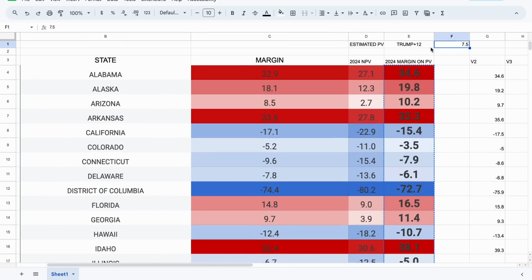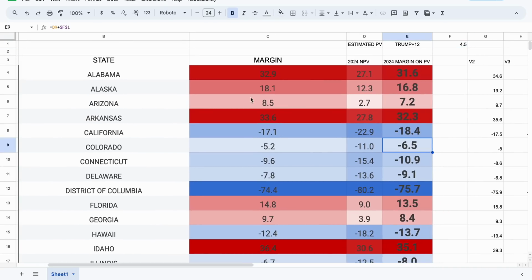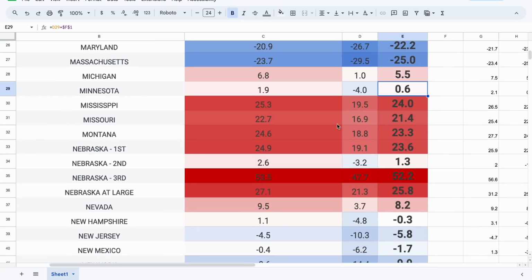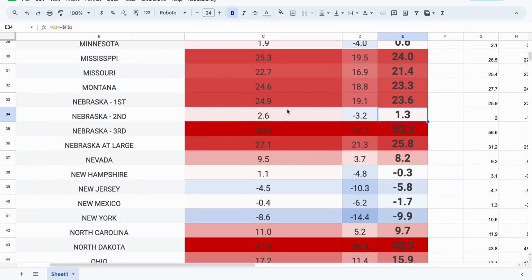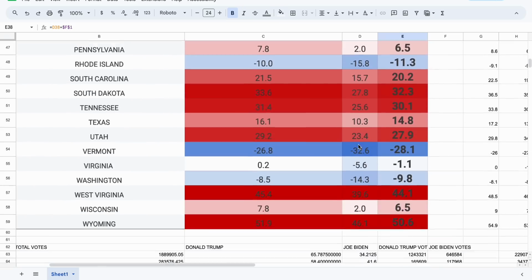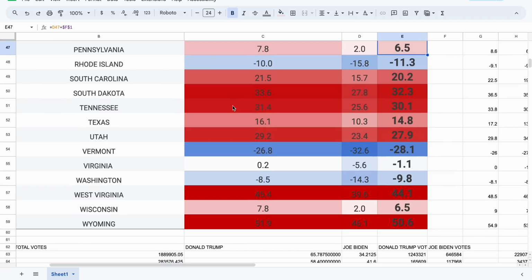And what's interesting is that in the head-to-head matchup, he's up by 4. So if you apply that same error, he's up by 4.5. So even if he was up by 4.5 points, Colorado would be a 6.5-point victory. You would see Maine at large be competitive. Minnesota would still go to Donald Trump. Nebraska's second would still go to Trump. New Hampshire would be competitive. New Mexico and Virginia would still be lean Democrat. You would see Pennsylvania 6.5-point victory, 6.5 in Wisconsin.